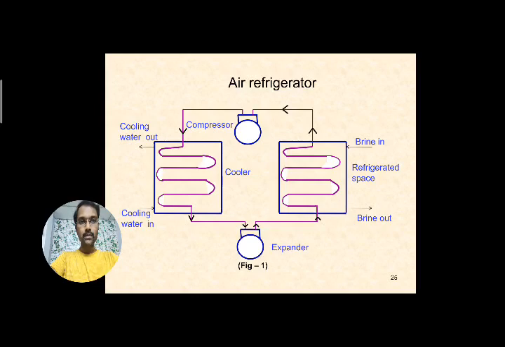From the heat exchanger, the pipeline connects to the expander, or expansion valve.